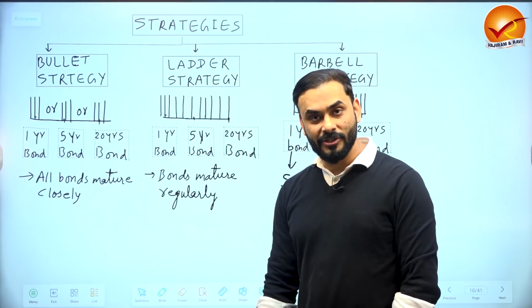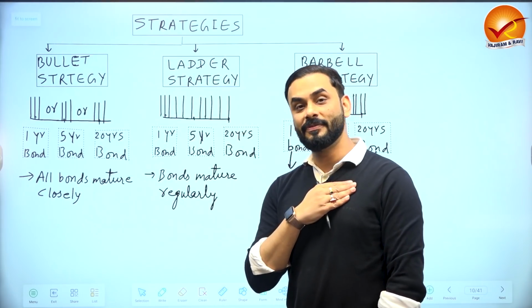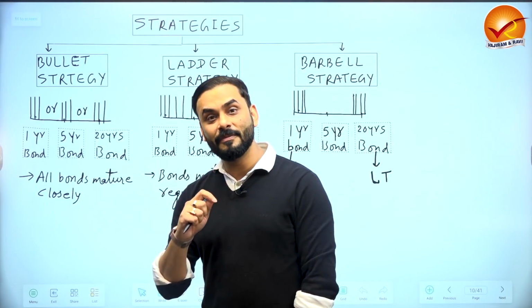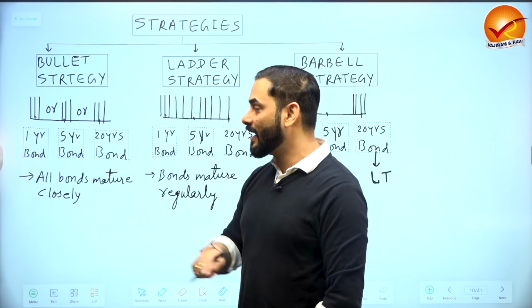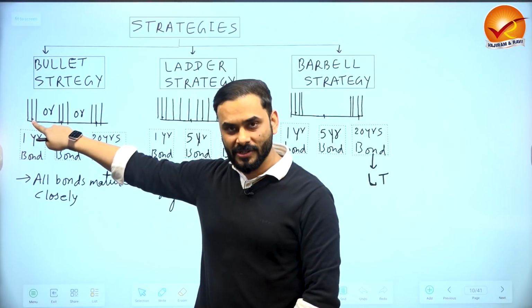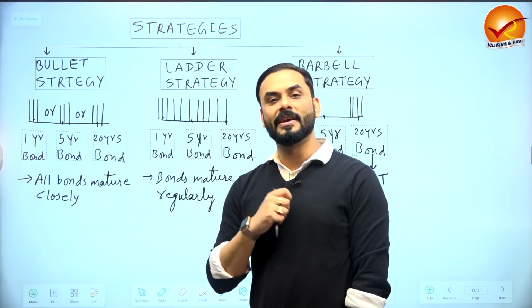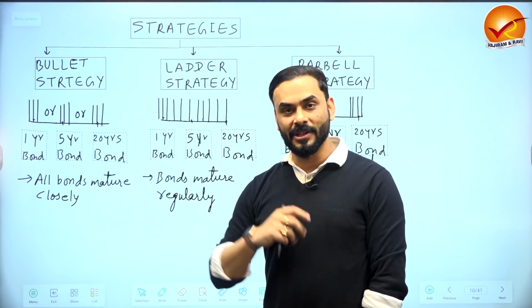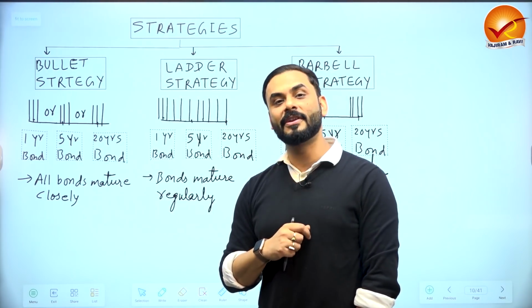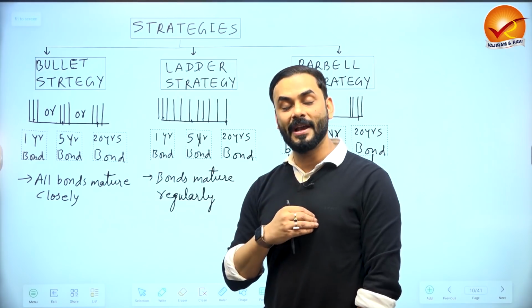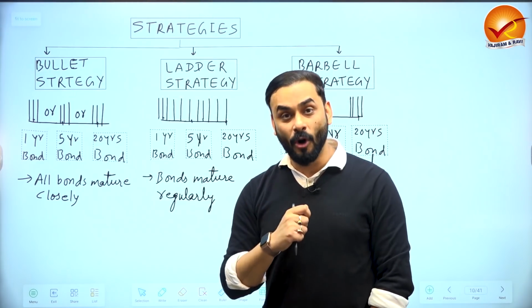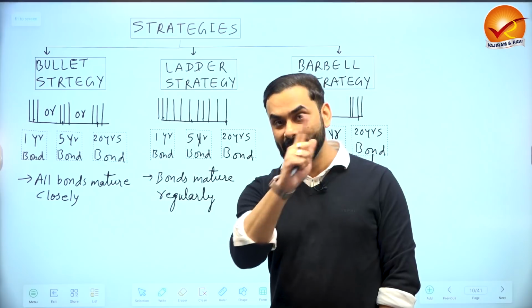What do you do in a bullet strategy? Suppose I have 100 rupees. Either I will put all my 100 rupees and buy very short-term bonds. Short-term bonds would mean a 1 year bond. Suppose I buy a bond for 1 year and I put 100 rupees. What will happen after 1 year? After 1 year, I will get my 100 rupees back. Plus, whenever you buy a bond, guys, you always get some rate of interest.